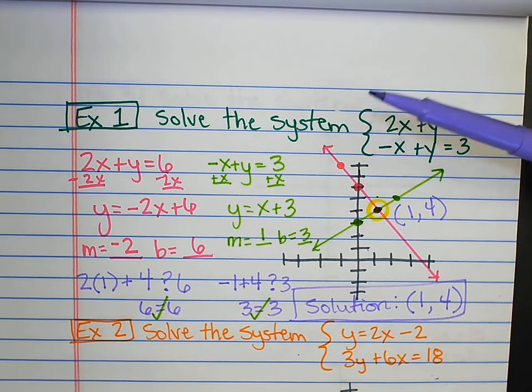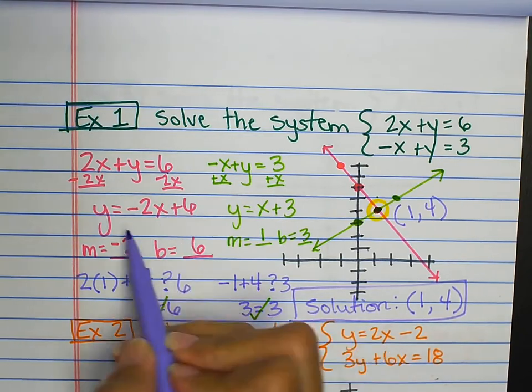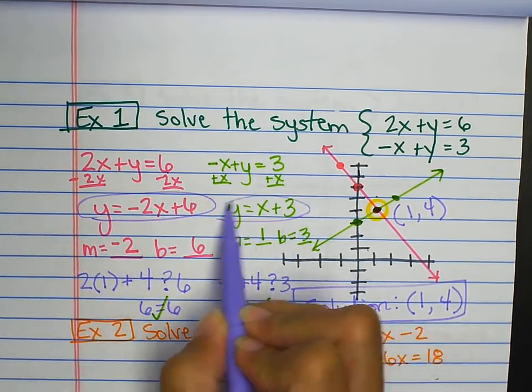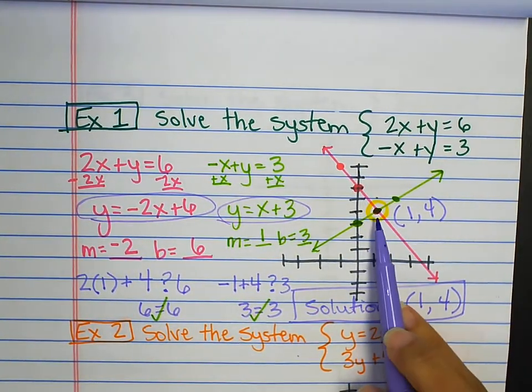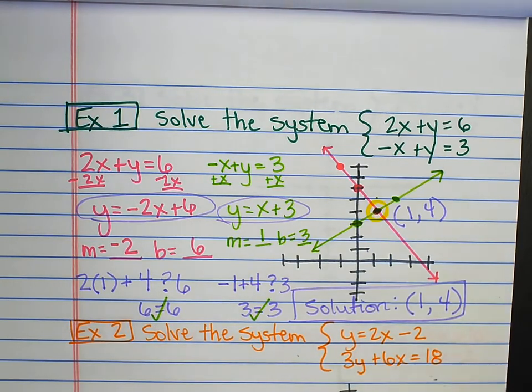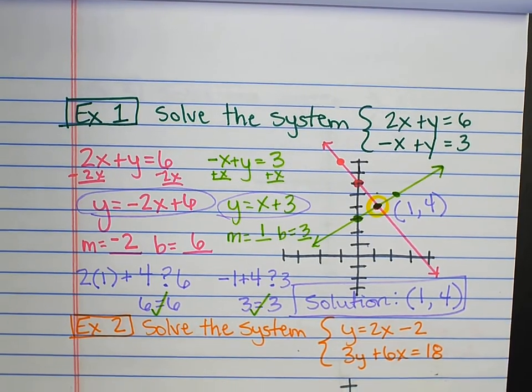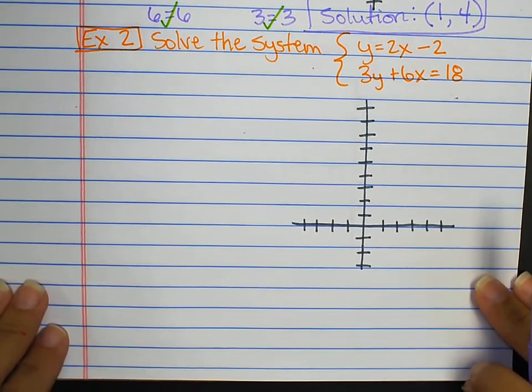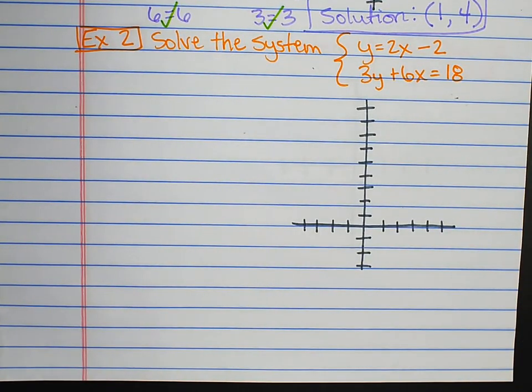Okay? So we, again, solve for y so that we have the equations that we can graph. Graph both lines, check for the point of intersection, and then check your work, make sure you're right. Okay? There's no shading involved with systems of equations. Let's try this next one.